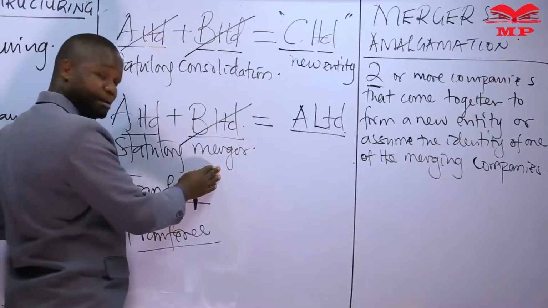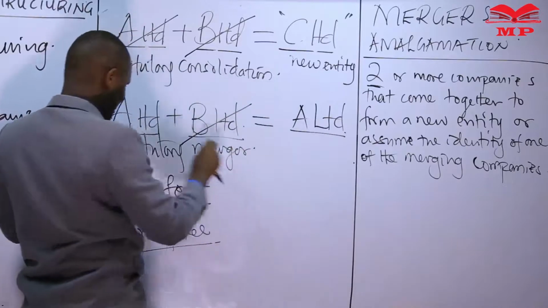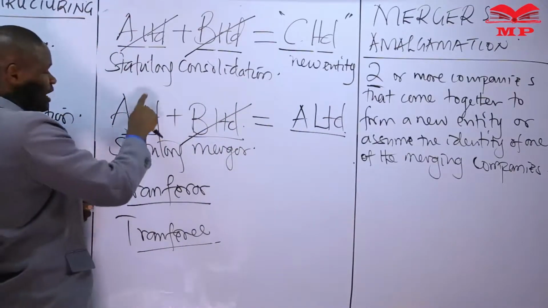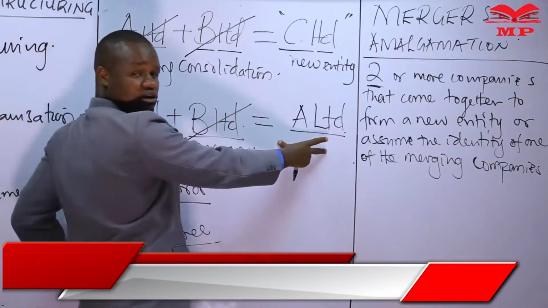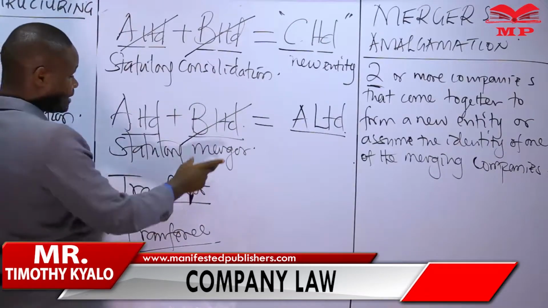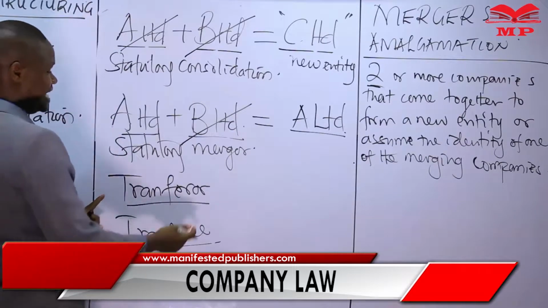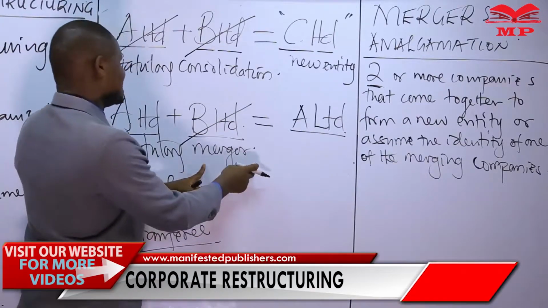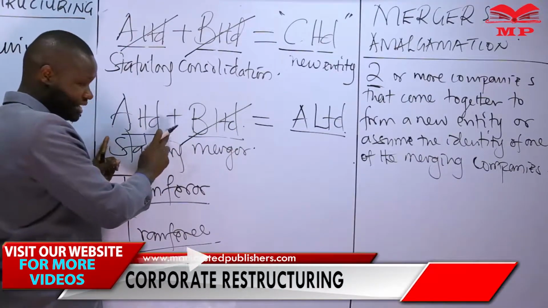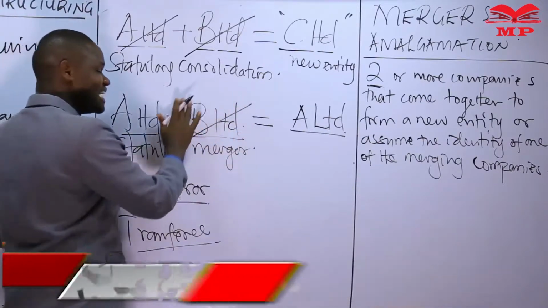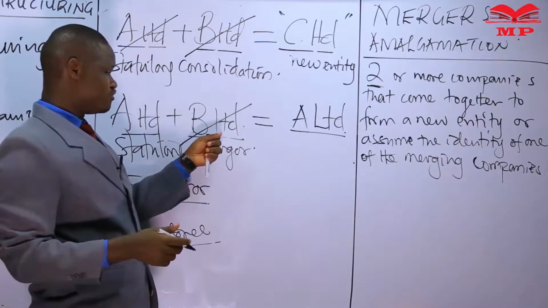In the statutory merger, something similar is also happening. This time round, we have no new company. It is the transaction between these two. So A Limited, in this case, is the transferee because it is the result of the merger, while B Limited, the company that will end up being dissolved, is the transferor. So we have again the transferor company B Limited transferring assets to A Limited, the transferee, the beneficiary of the transfer, and retaining such necessary assets and funds that will be enough to pay the creditors of B Limited.